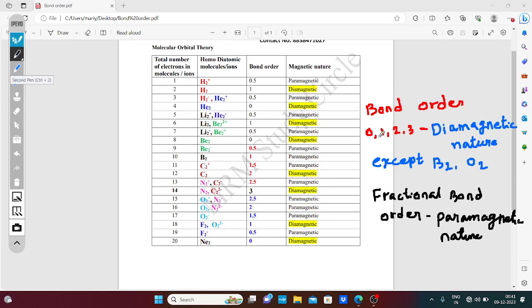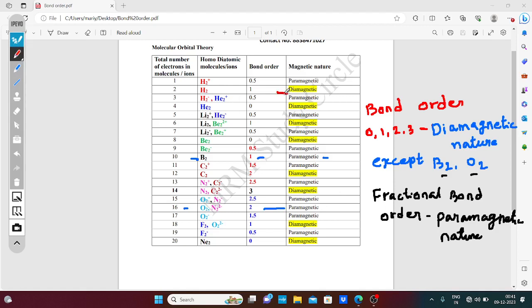See, bond orders 0, 1, 2, 3 are diamagnetic in nature except boron and oxygen. See, boron bond order 1 shows paramagnetic nature, and oxygen bond order 2 also shows paramagnetic nature. Except these, all are diamagnetic in nature.